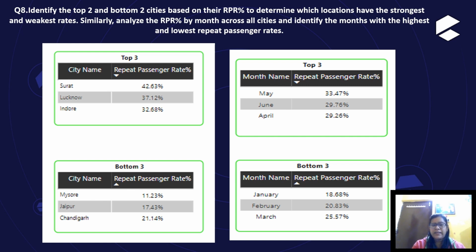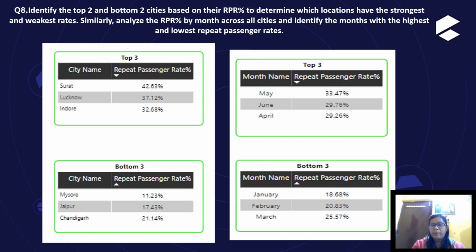As per city, the top two repeat passenger rate percentages are Surat with 42.63% followed by Lucknow with 37.12%. The top two months are May and June.